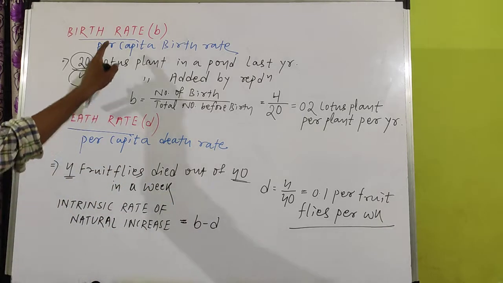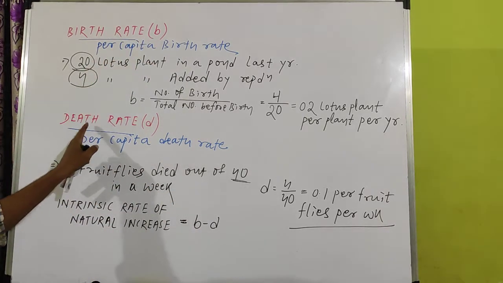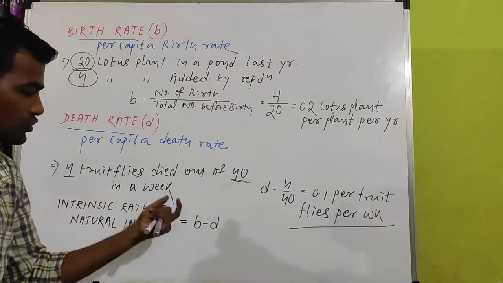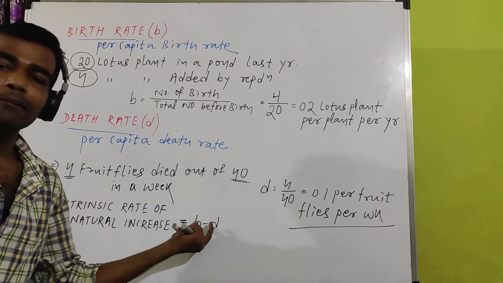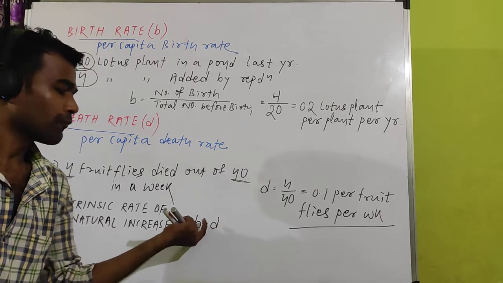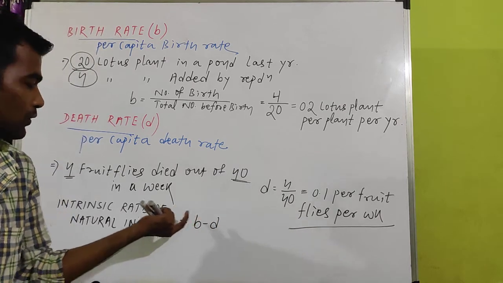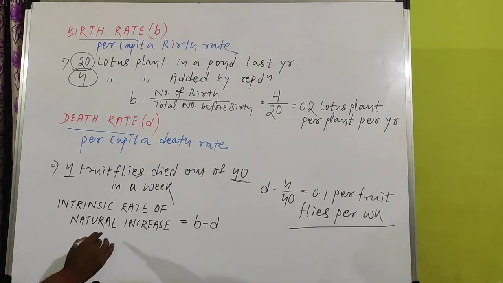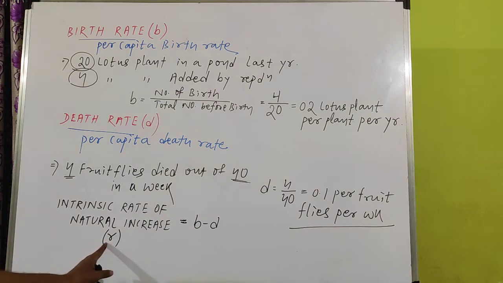If you know the birth rate, small b, and the death rate, small d, then just subtract the death rate from the birth rate. This is known as the intrinsic rate, and its symbol is small r.